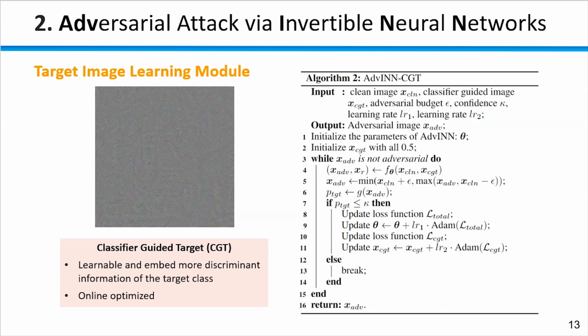Algorithm 2 shows the detailed process. The target image is initialized with 0.5 and updated with the gradient from the attacking classifier. In this way, adaptively generated target images can embed more discriminative information of the target class, assisting the generation of adversarial examples.